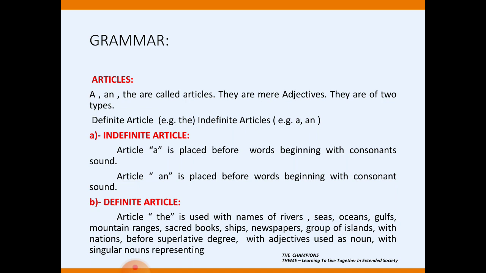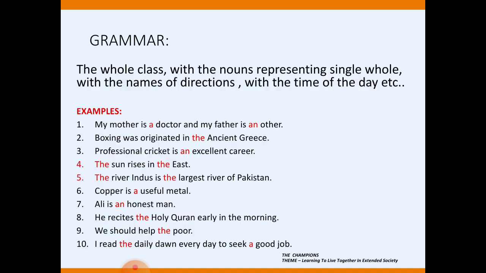First we will discuss definite articles, and then indefinite articles. Definite article: the is used with names of rivers, seas, oceans, gulfs, mountain ranges, sacred books, ships, newspapers, groups of islands, with nations, before the superlative degree, with adjectives used as nouns, with singular nouns representing the whole class, with the names of directions, with the name of the day, etc.